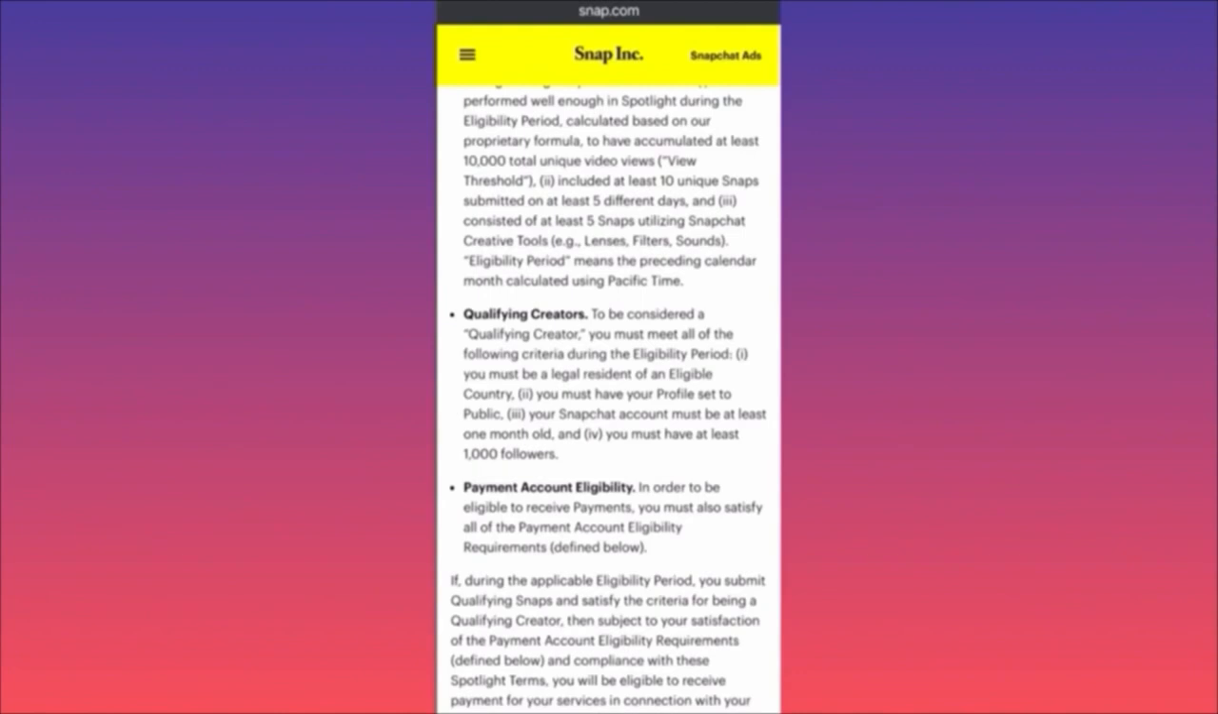Last but not least, I want to mention over here that to be qualified as a creator, you should have on your Snapchat account at least 1 month old presence, and you must have at least 1,000 followers. So this is very important.